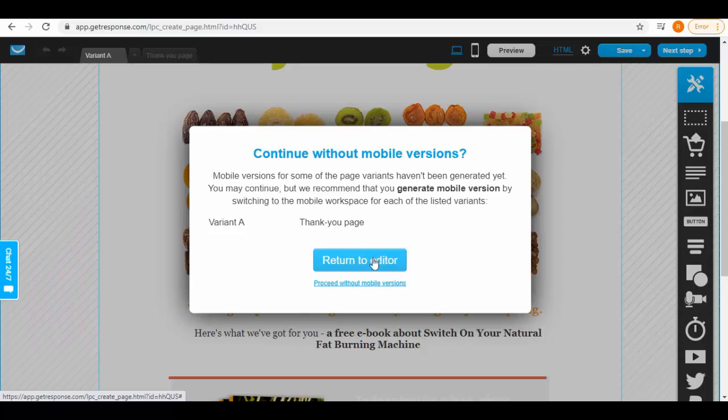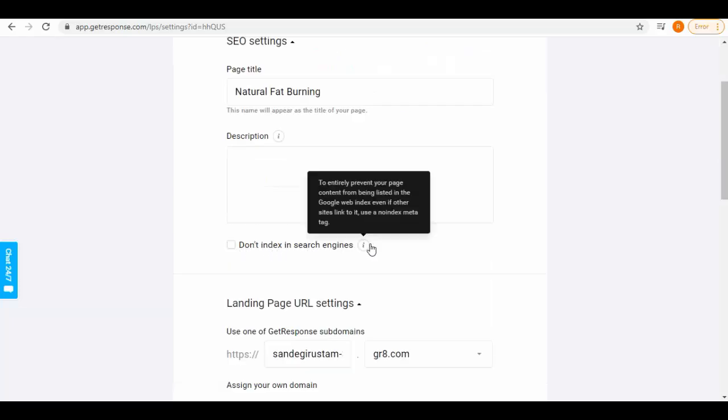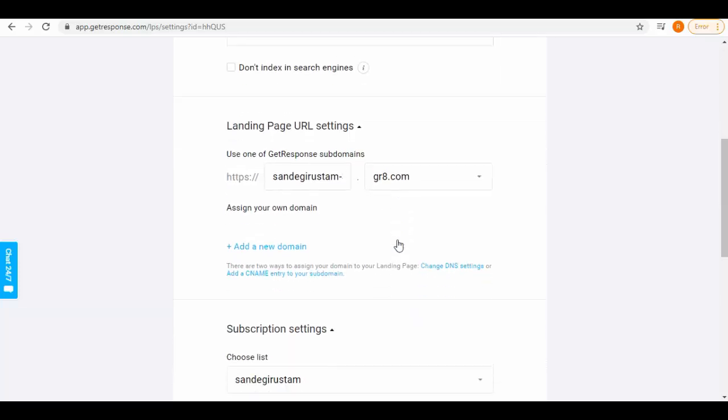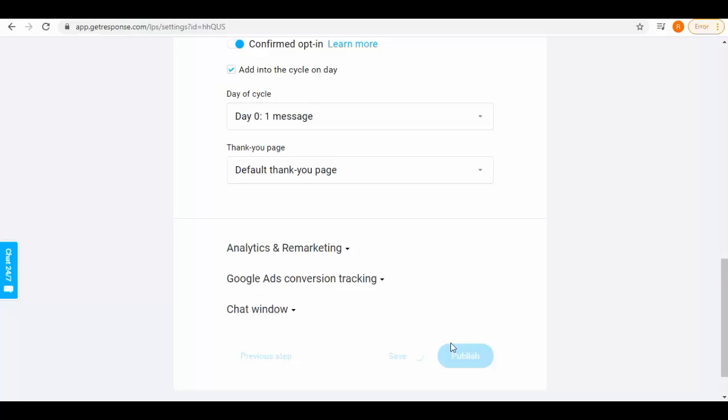Let's select the latter. Now we have SEO settings. Here enter your page title and description. You can select this if you don't want it to be indexed in search engines. Then your landing page URL, and you can add a new domain to it. Then your subscription settings, and after completion, click on this Publish button.